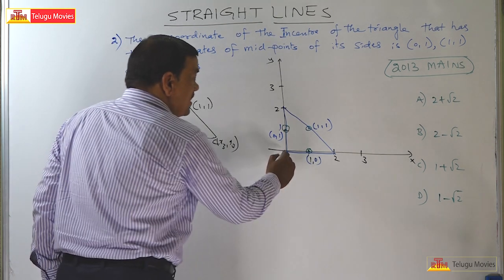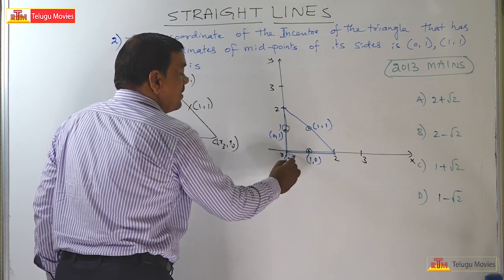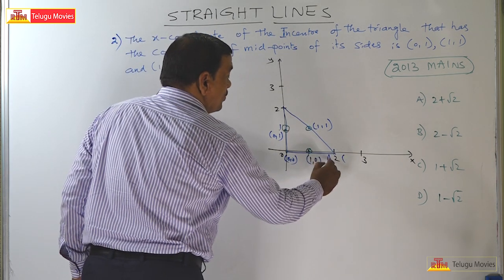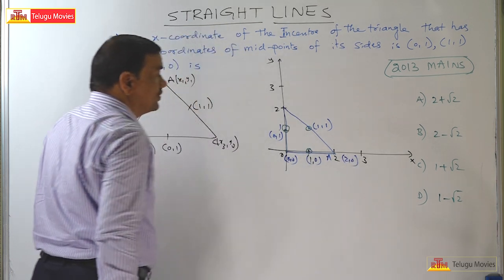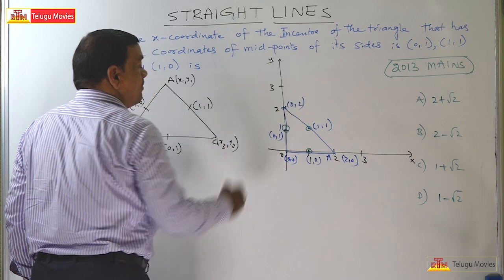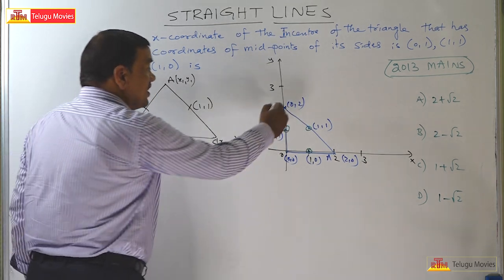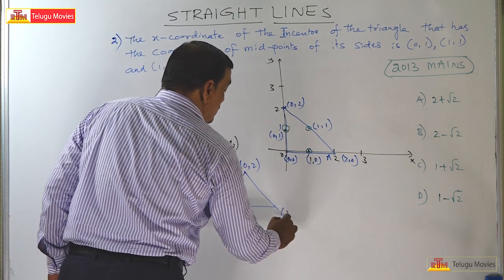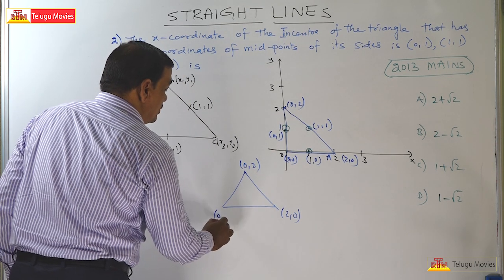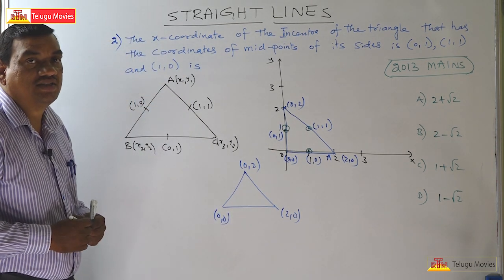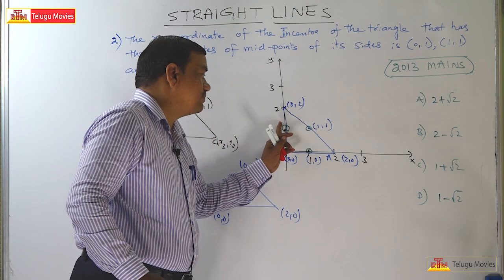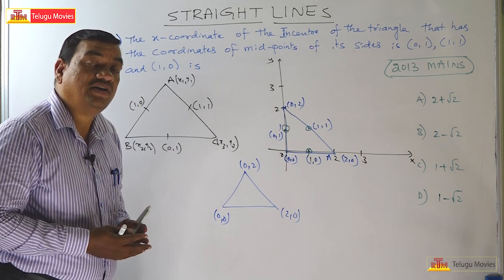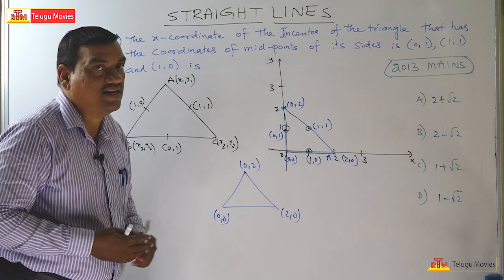Now what are the coordinates of this point? It is 0, 0. Definitely what will be the coordinates of this A? You can call it 2, 0. And this will be your 0, 2. Therefore your triangle has vertices 0, 2, 2, 0 and 0, 0. Understand this? Nice. So if you plot these points on a two-dimensional coordinate plane, finding the vertices of the triangle is a very, very easy task.